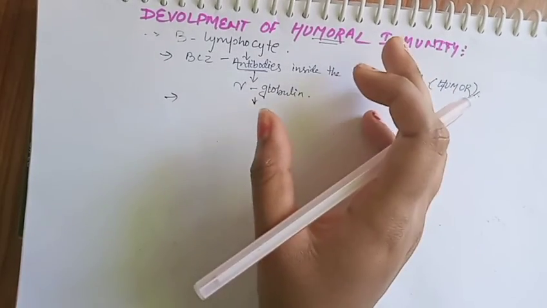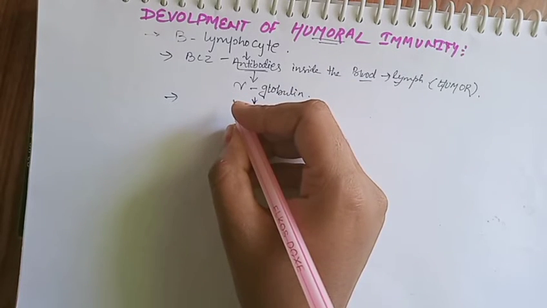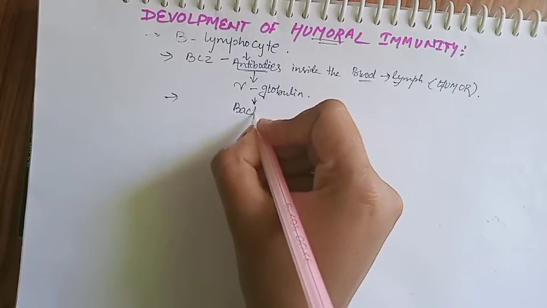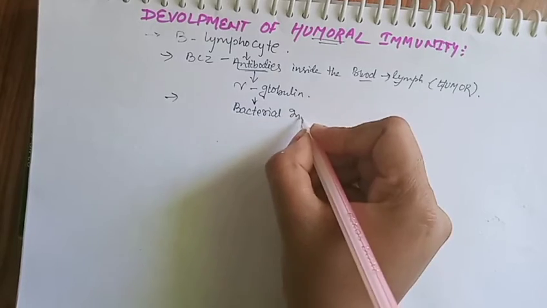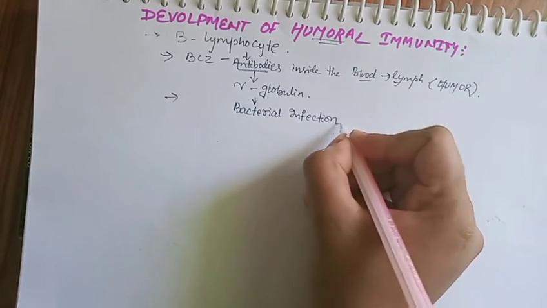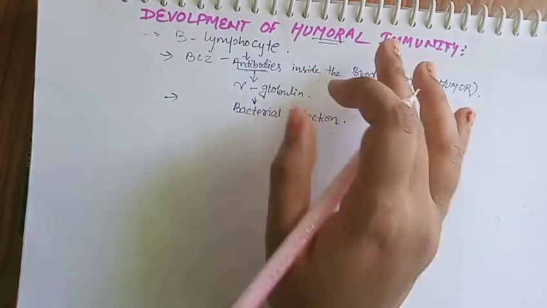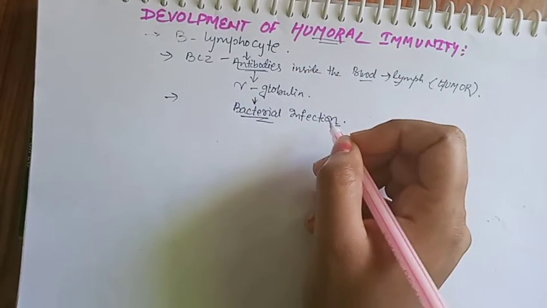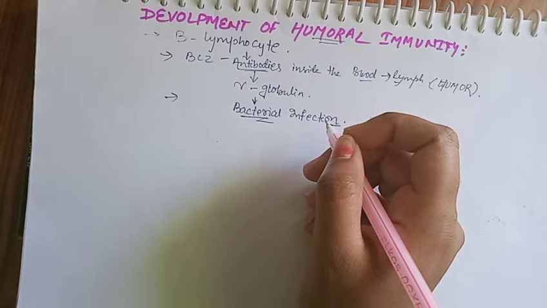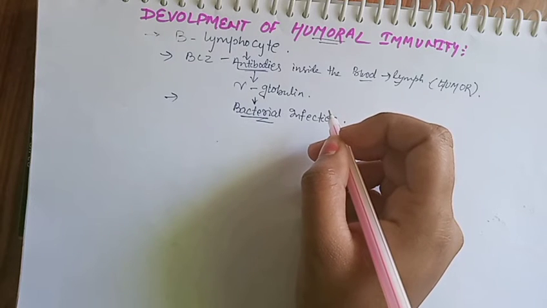Mainly which type of pathogen? Mainly bacterial infection. We know that fungal or viral infections are dealt with by cell mediated immunity, while humoral immunity deals with bacterial infection. So that is the main function. Then the humoral immunity function is covered.